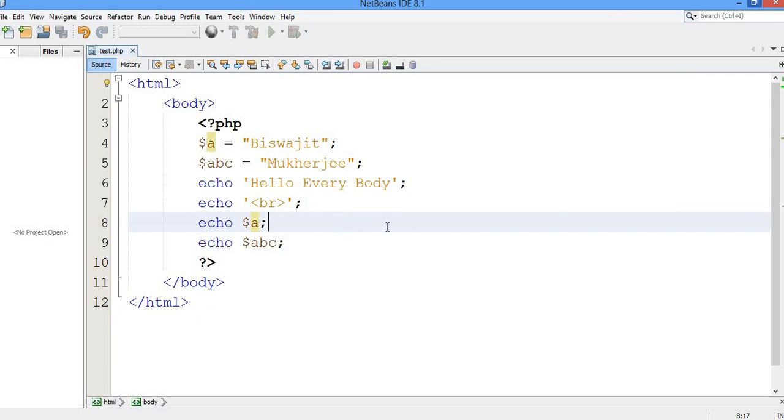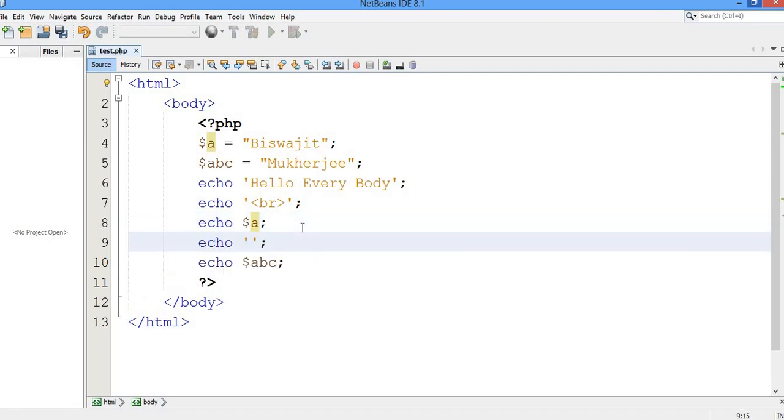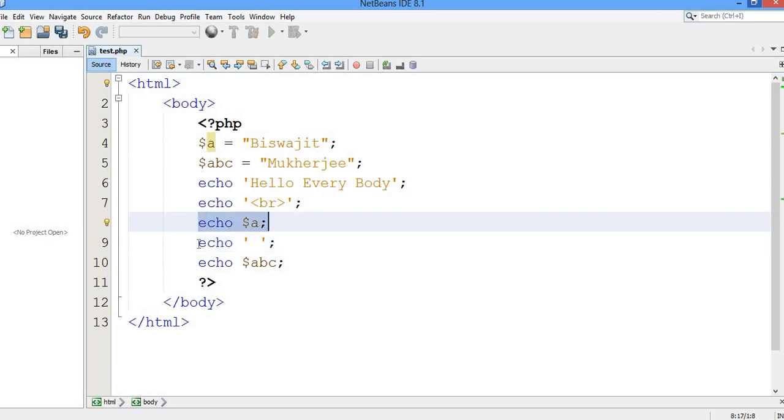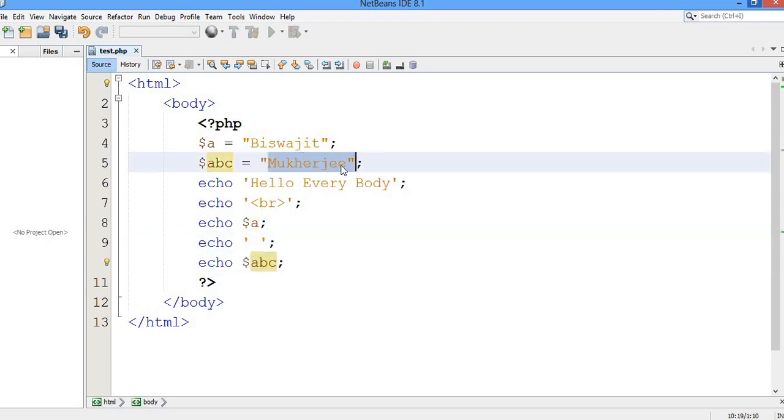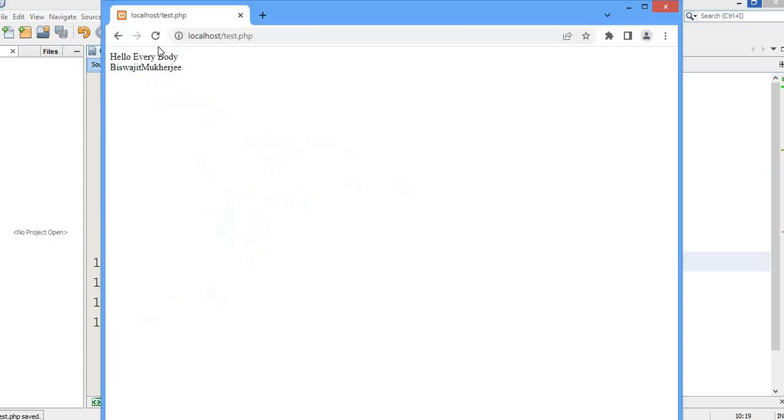Number one, I will take a comma, echo over here, and put a space in it. This echo will be printed, after that a space will be printed, and then Mukherjee will be printed. Now you can see a space has been taken.